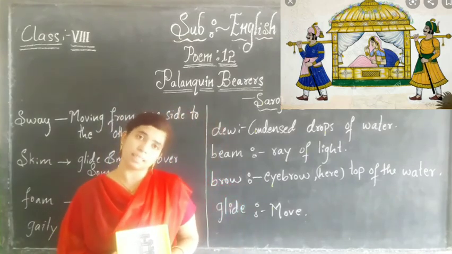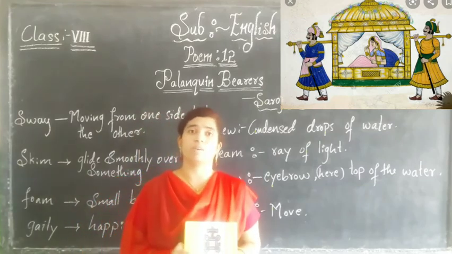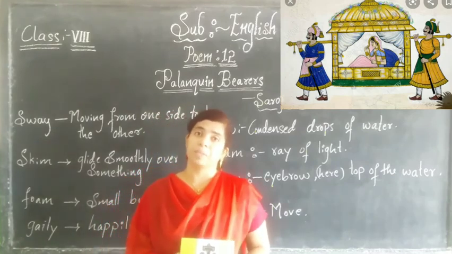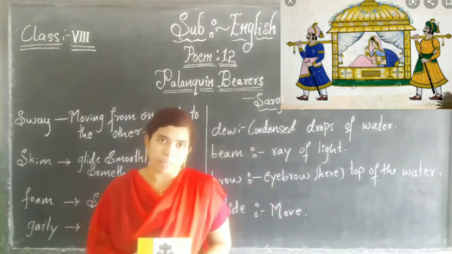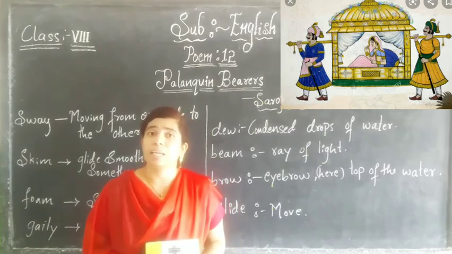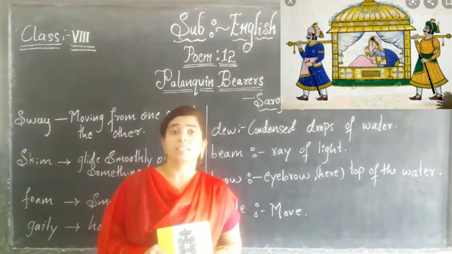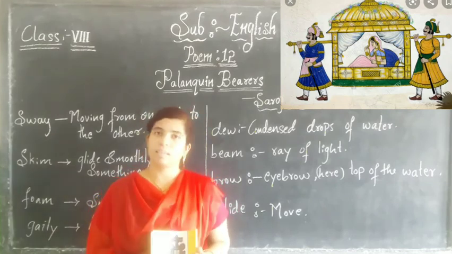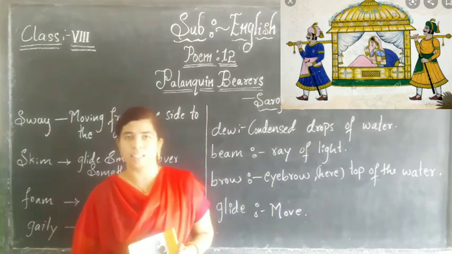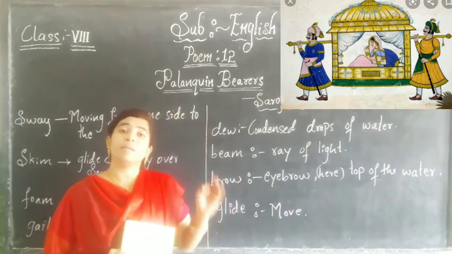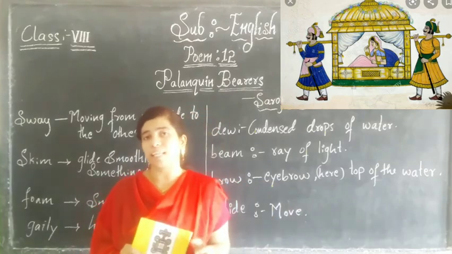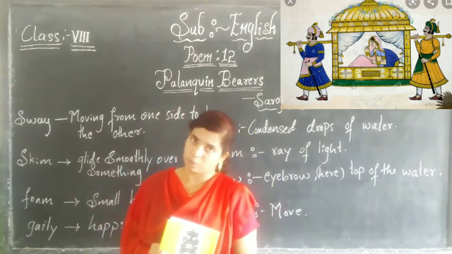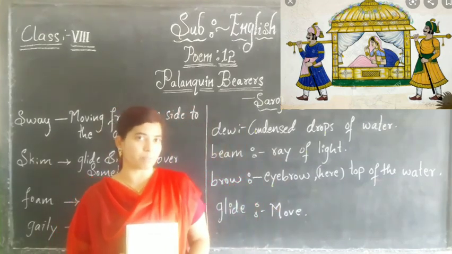Yes, by saying this, the palanquin bearers end their song, saying that we are very happy to carry the bride. We very lightly carry the bride and very protectively we will make her reach the groom's house. Lightly, oh lightly, we bear her, we carry her along like a pearl on a string. Yes, very preciously like a pearl, a diamond, they will carry her, they will take care of the bride and then they will make her reach the groom's house. Yes, I hope you have understood the poem, my dear students.